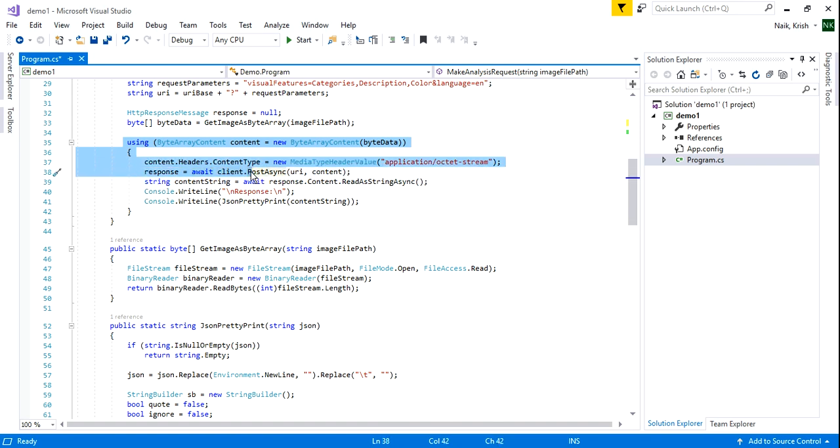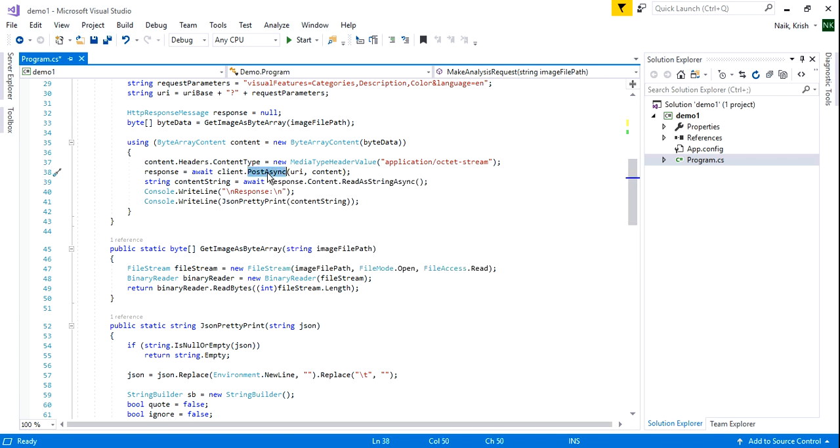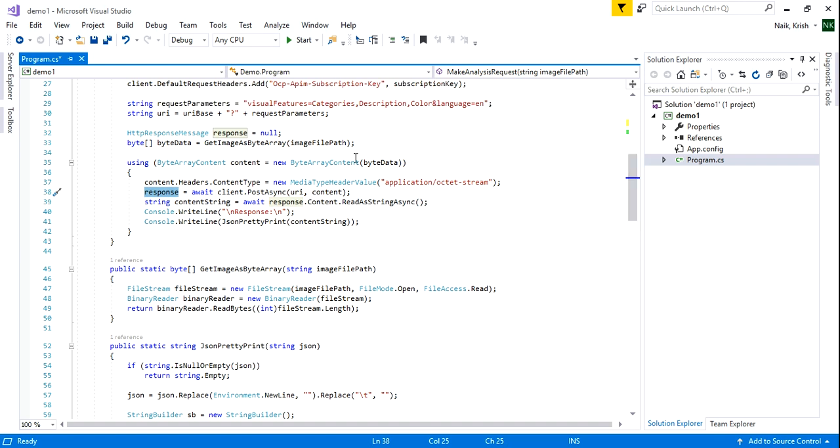I'm just requesting the URI over here, and you can see that I'm using an async operation. Once I request the URL, I'll get back the response. Now the response will be based on all these details that I have, like categories, descriptions, colors, and language. I'll show you how it works by running this code.